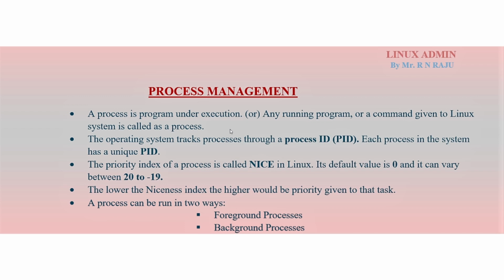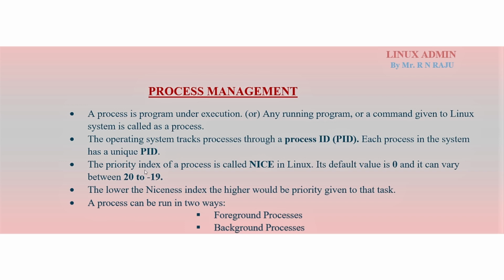This is a very important interview point, please understand. A process is created in memory in its own address space when a command, program or application is initiated. The operating system tracks processes through a process ID. Each process in the system has a unique PID.